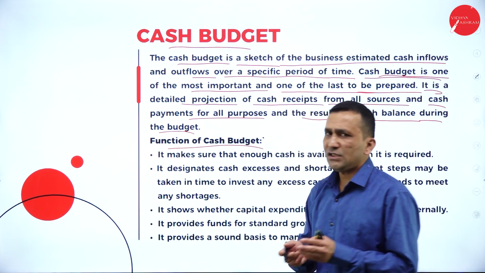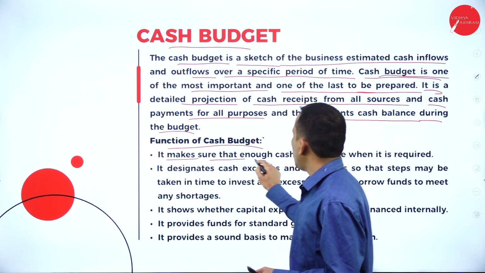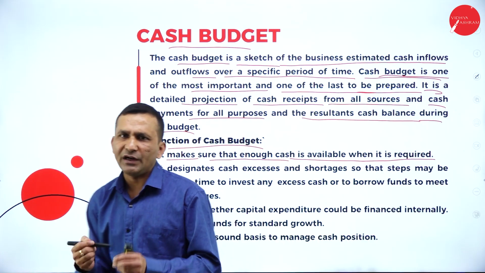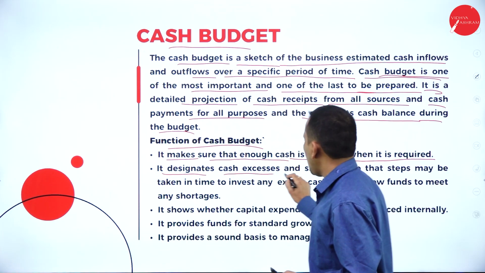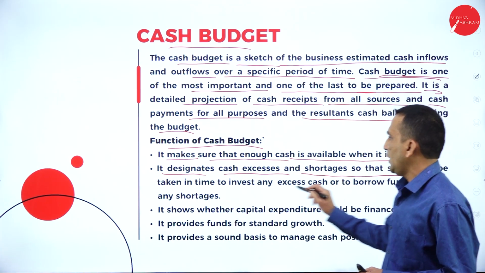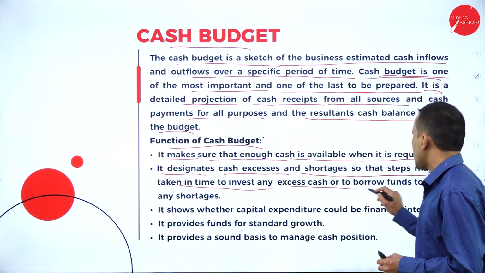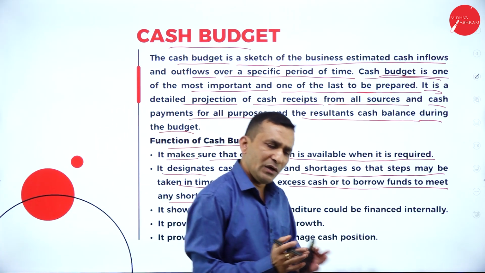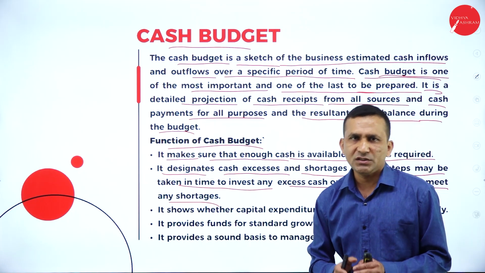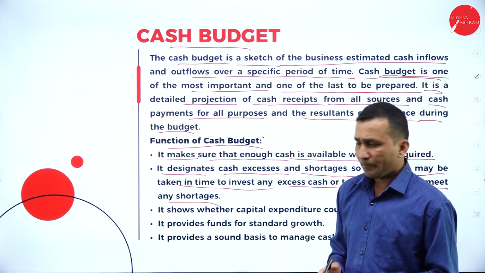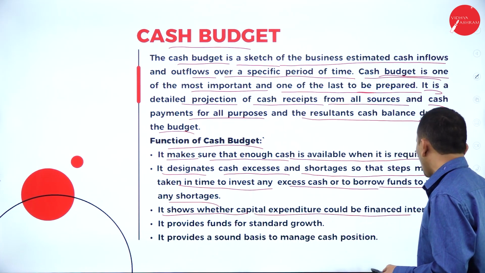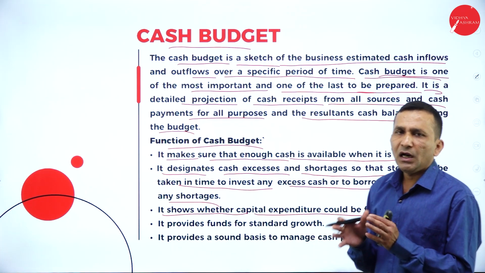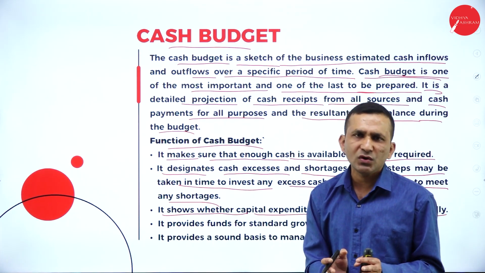And the functions of the cash budget, obviously it may show that enough cash is available when it is required. Okay, so always they are maintaining liquidity in the position. It designates the cash excess and shortage so that steps may be taken in time to invest the excess cash and borrow funds for any shortage. In case you are not preparing a cash budget, you will not get to know where we are facing a shortage, when we are expecting cash. And it shows whether the capital expenditure could be financially internal. Okay, so this relates to capital expenditure and revenue-related items, based only on the cash mode here.